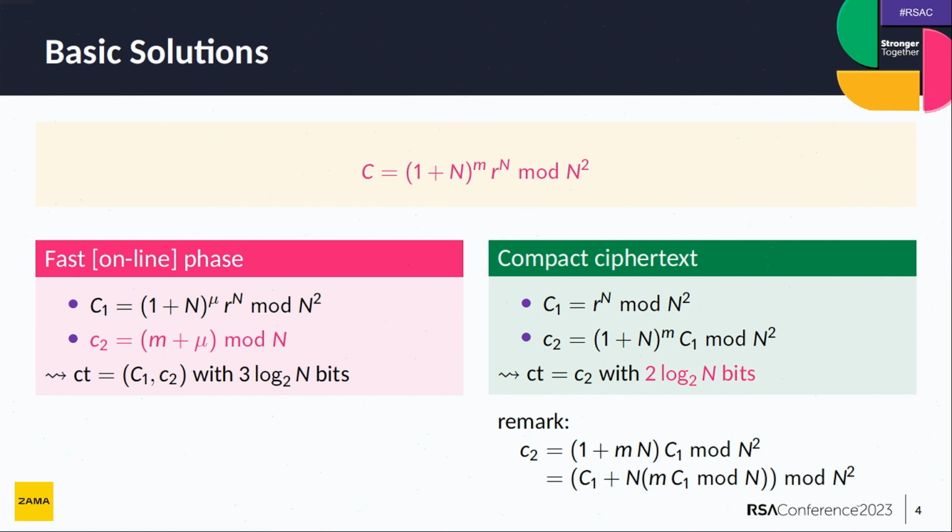The second solution has the advantage that the size of the ciphertext, in this case C2, is just as short as the original Paillier encryption scheme. So you see that you just need 2 log N bits. The drawback is that the online phase is now slower than in the previous first solution.